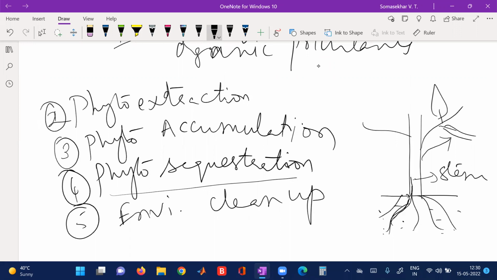When they get accumulated, their biomass will increase. And then they use these metals for their metabolization, that is for their metabolic activities like respiration, photosynthesis, excretion, transpiration, for all these metabolic processes. These metals will be used by the cells of the stem as well as leaves.